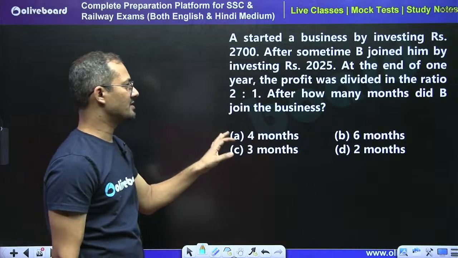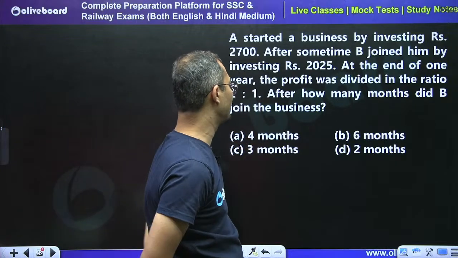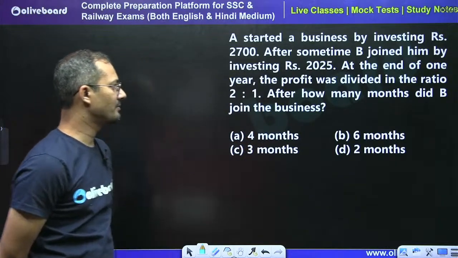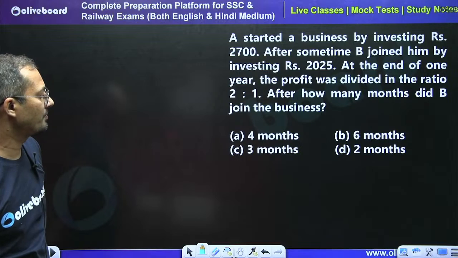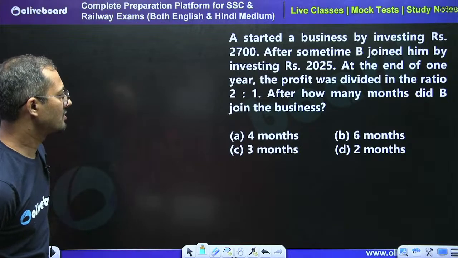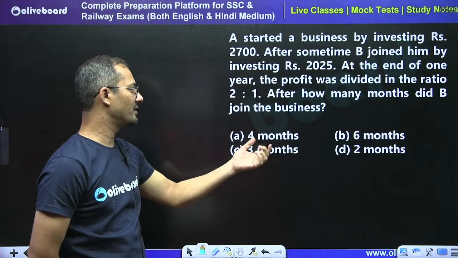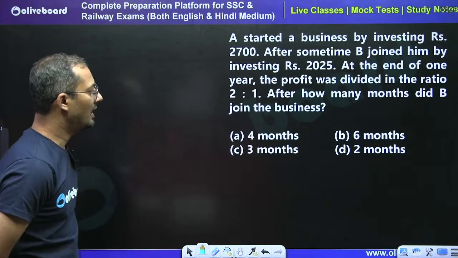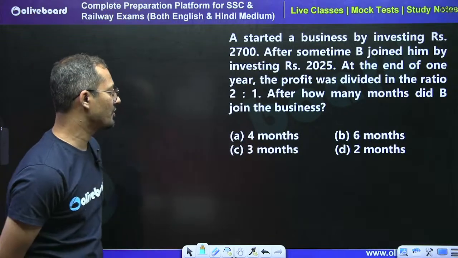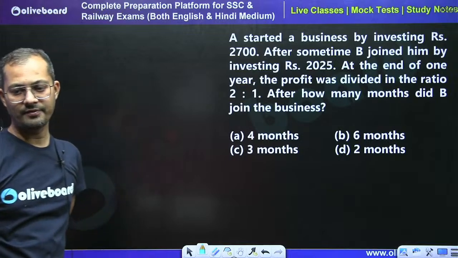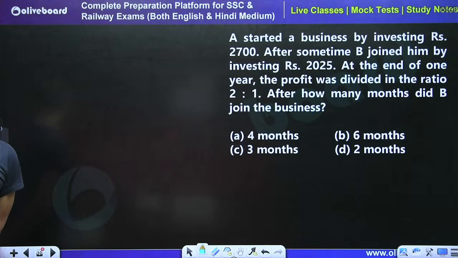A started a business by investing rupees 2700. After some time, B joined him by investing rupees 2025. At the end of 1 year, the profit was divided in the ratio 2:1. After how many months did B join the business?